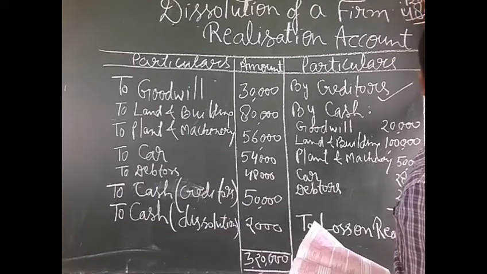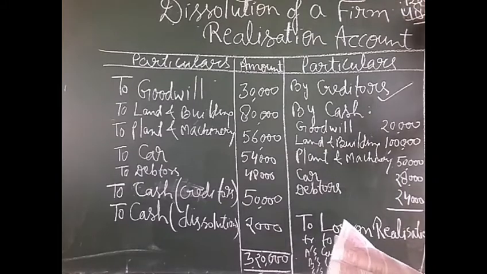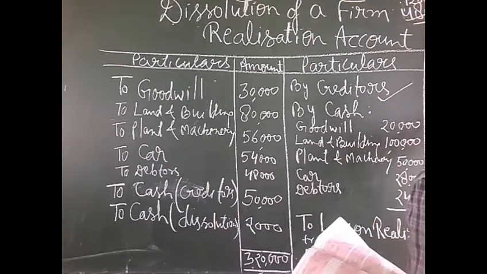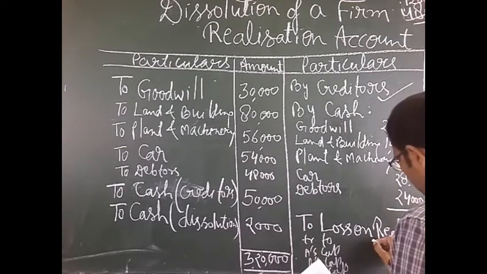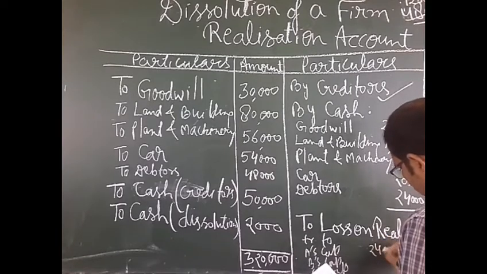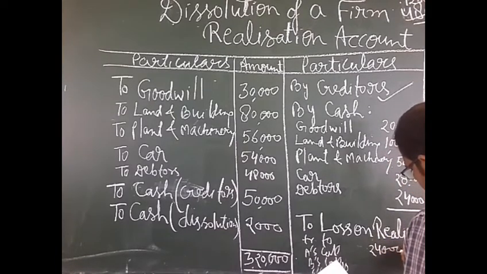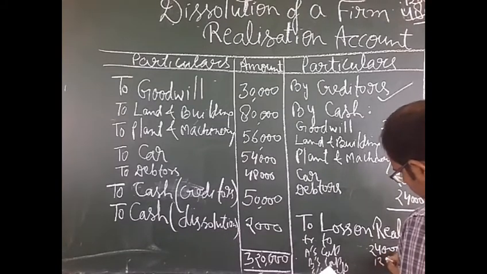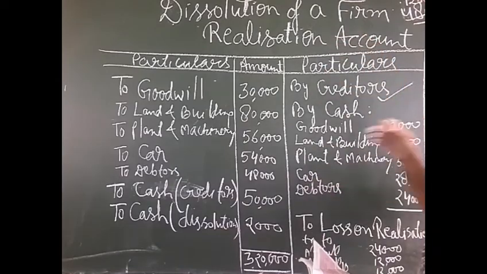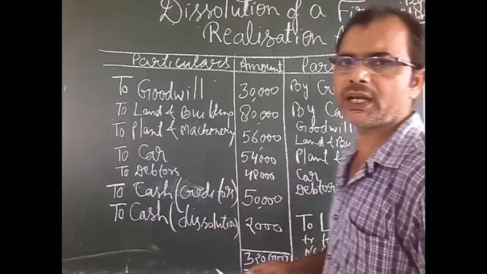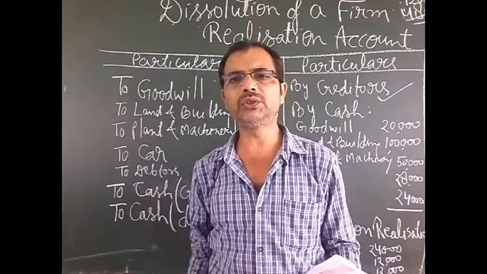When we divide 48, the amount will come 12,000, and 12,000 into 2 is equal to 24,000. So we will write here A's capital 24,000. In the same way, B's capital 12,000 and C's capital will also come 12,000. In this way, we will make the realization account at the time of dissolution of the firm.